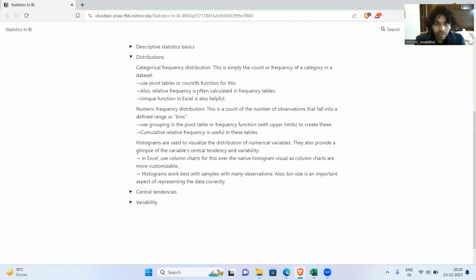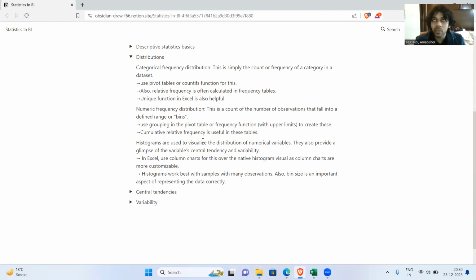Now in Excel, you have pivot tables to do this job, and relative frequency is often calculated. Relative frequency is basically a comparison. You take these numbers and convert them to percentages. That's what relative frequency is all about. And there's another function called unique, which can help us figure out what the categories are in the categorical variable. Similarly, there are numerical frequency distributions, which I just showed you in the pizza example, where we had bins for the pizza sales.